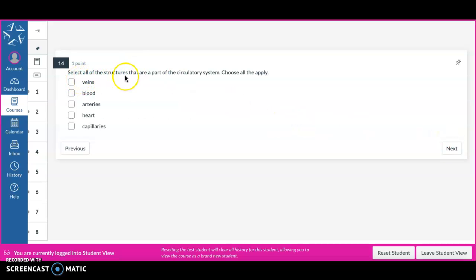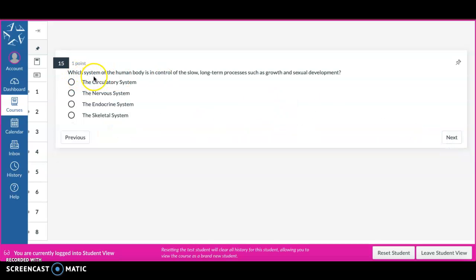Select all of the structures that are part of the circulatory system. Choose all that apply. Veins, blood, arteries, heart, capillaries. Which system of the human body is in control of the slow, long-term processes such as growth and sexual development? The circulatory system, the nervous system, the endocrine system, the skeletal system.